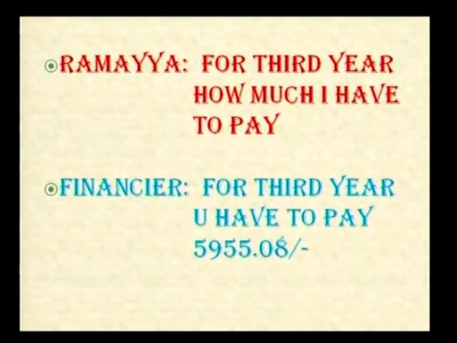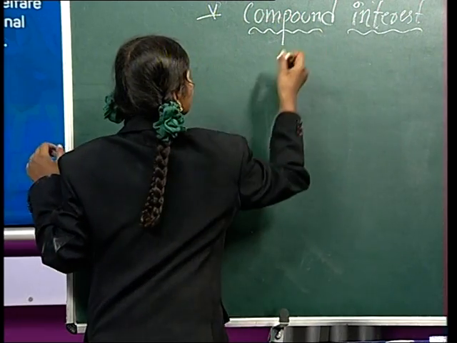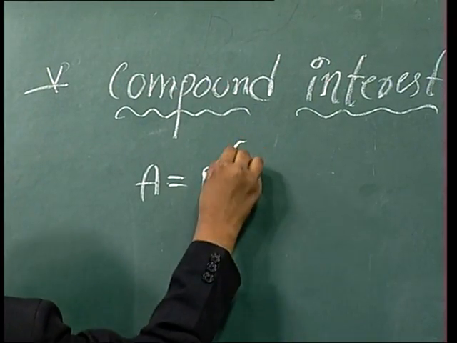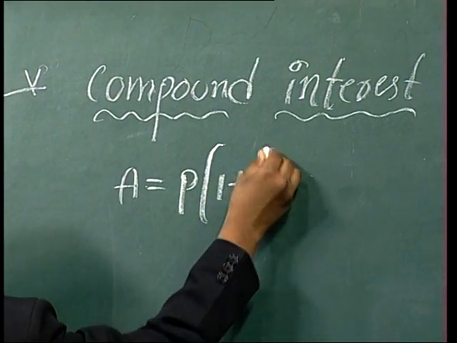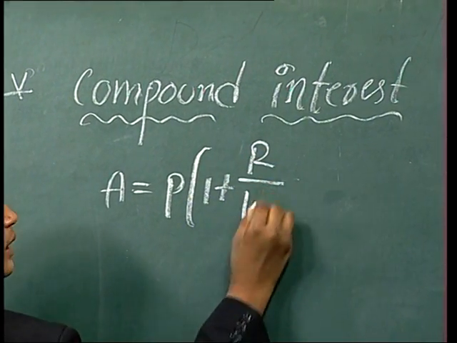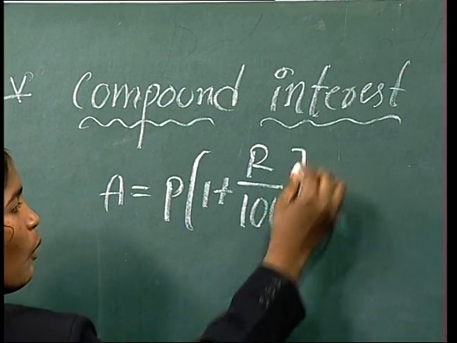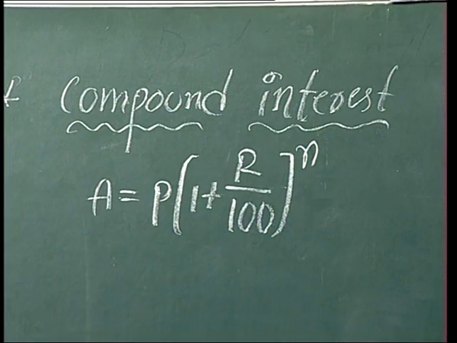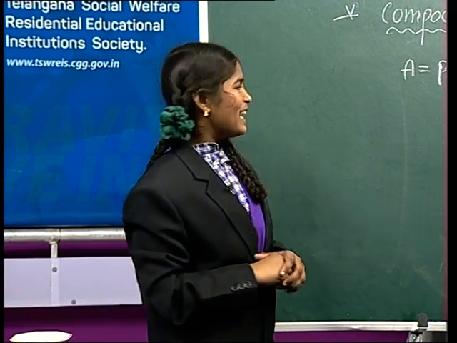Now, see, the compound interest formula is amount equal to principal of 1 plus r by 100 whole power n. Friends, do you know how it came? Let's do that.